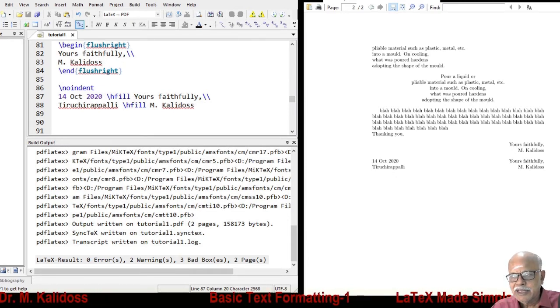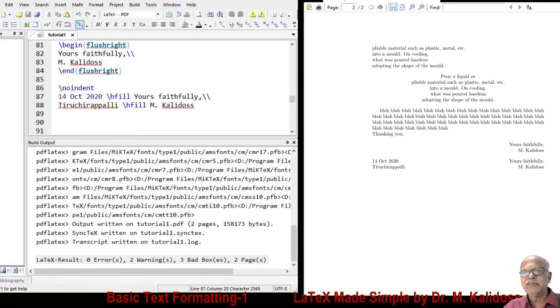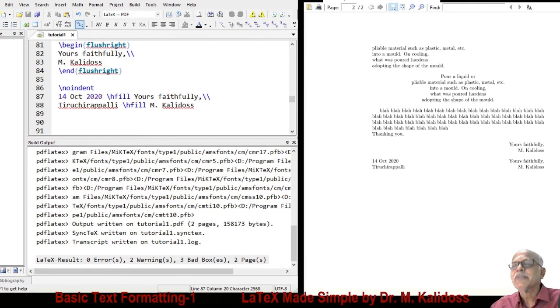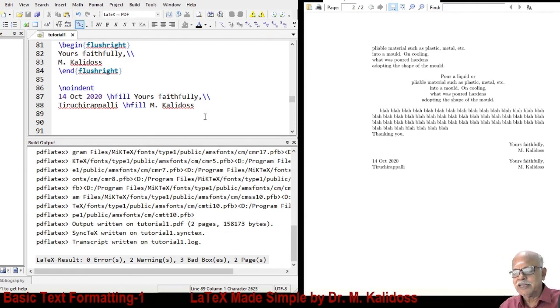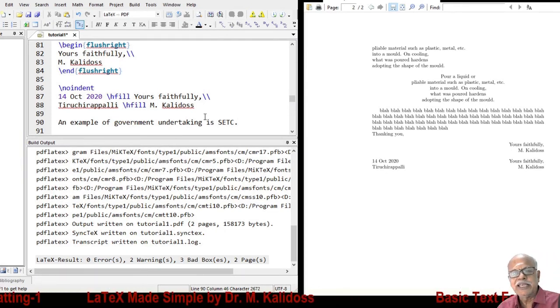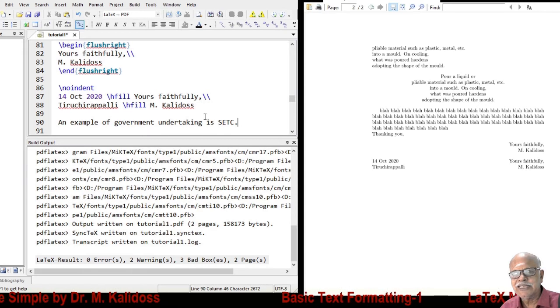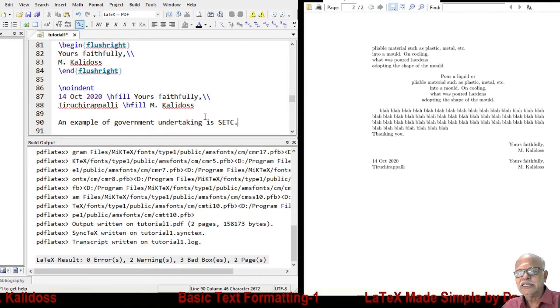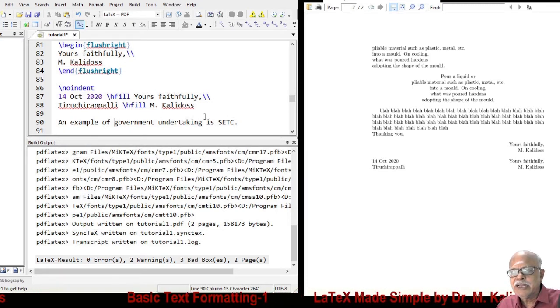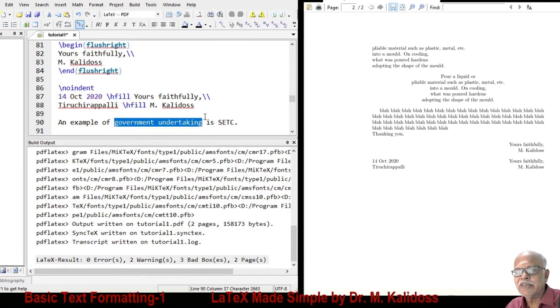Then let me take up something not exactly connected with LaTeX but English. Let us say an example of government undertaking is State Express Transport Corporation in our place. Suppose you type this sentence in MS Word. You try and you will notice that government and undertaking, these two will be underlined with a green wavy line.